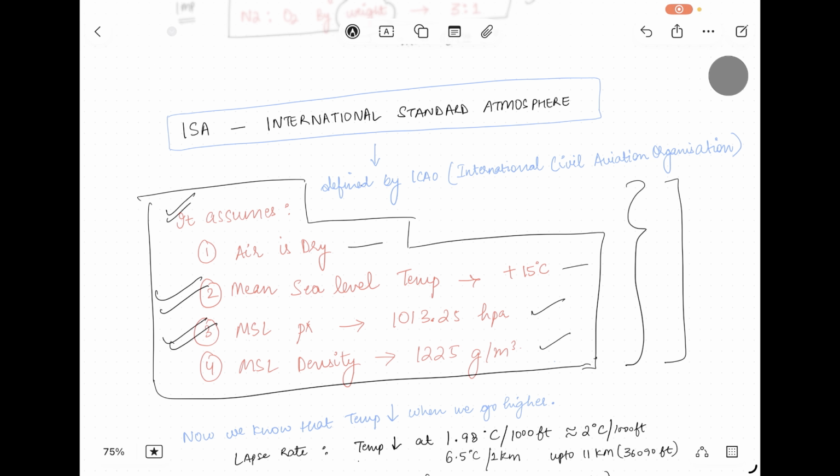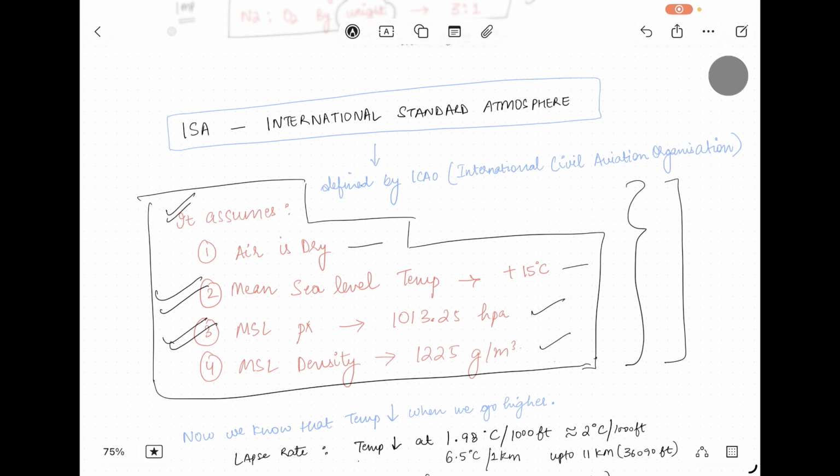In the troposphere, we have a lapse rate, that is every time we go higher by 1000 feet, there is a fall in temperature by 1.98 degrees Celsius, or you could write it as 6.5 degrees Celsius per 1 kilometer. So up to 11 kilometers the lapse rate is this.